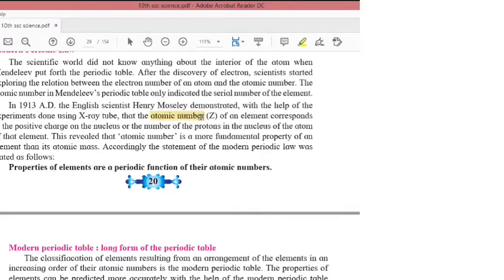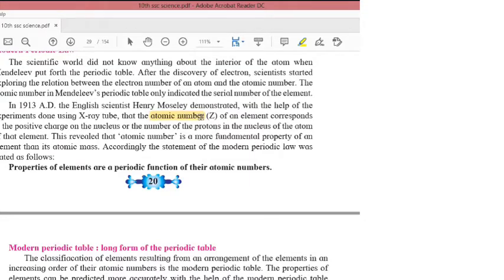Now the atomic number of hydrogen is 1, so the number of protons and electrons in hydrogen is only 1. Helium's atomic number is 2, so 2 protons are present in helium.